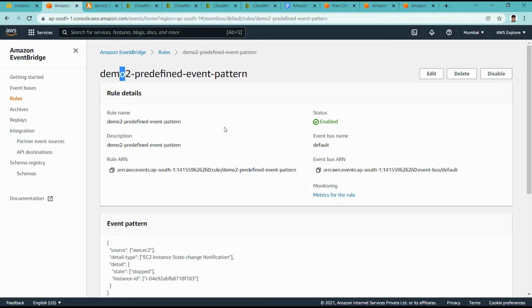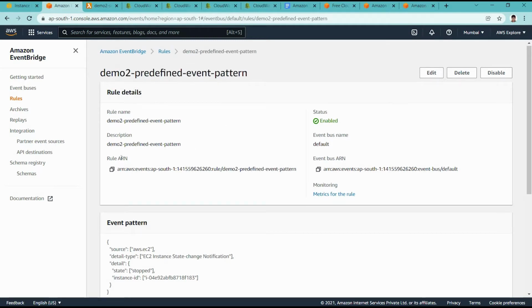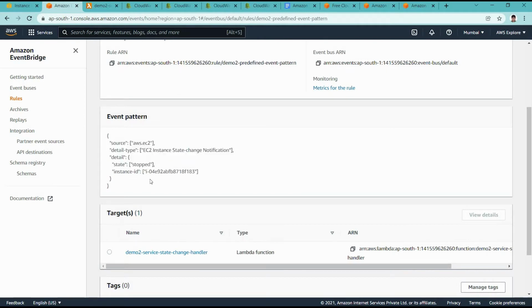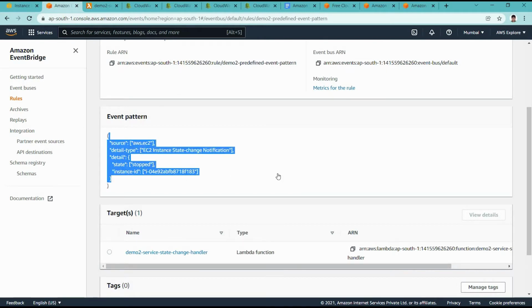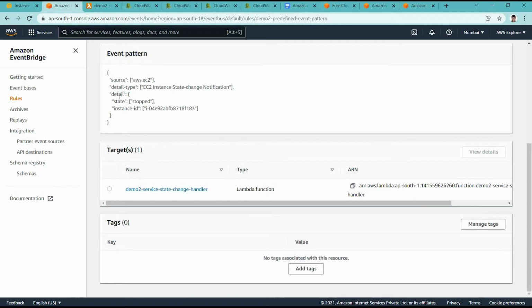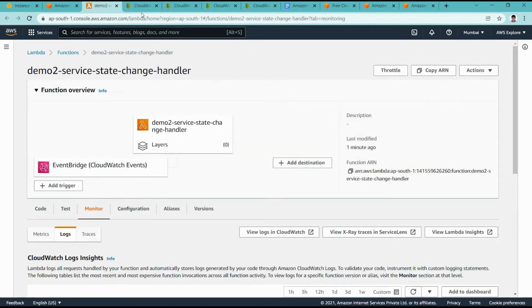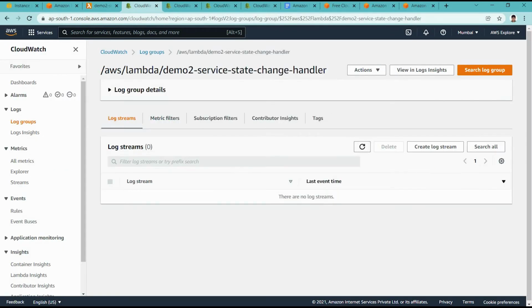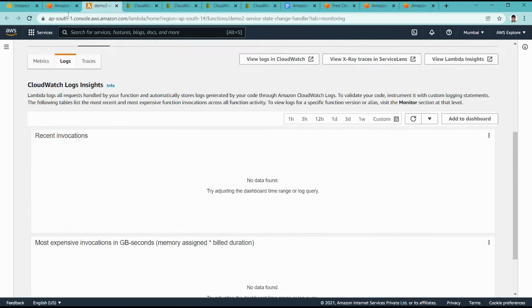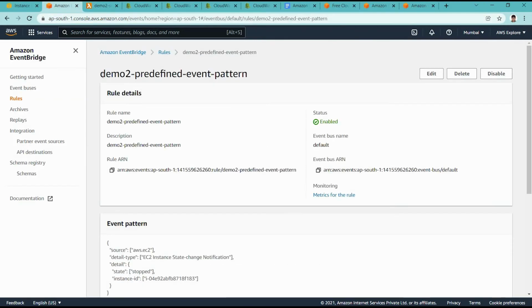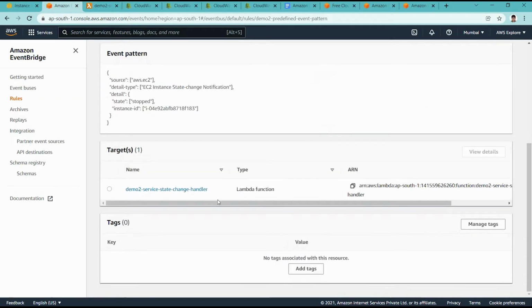Event bridge predefined pattern rule. So it will match this particular AWS EC2 service event pattern, and it will call the targeted Lambda when the state is stopped. Currently we do not have any logs here for this demo 2 Lambda, which we set as a target for this rule.